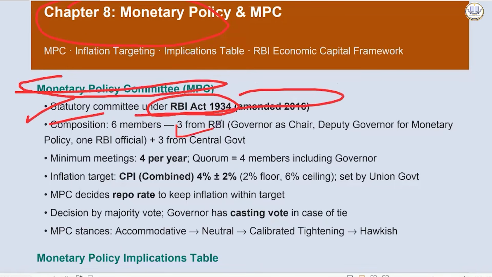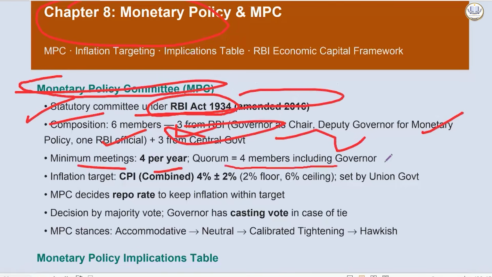Composition is 6 members, 3 from RBI: governor as the chair, deputy governor for monetary policy, 1 RBI official, and 3 from central government. Minimum meetings 4 per year, quorum 4 members, including governor. Inflation targeting CPI combined 4 plus minus 2%. 2% is floor, 6% is ceiling, set by the union government.